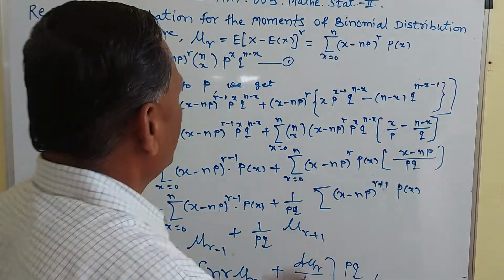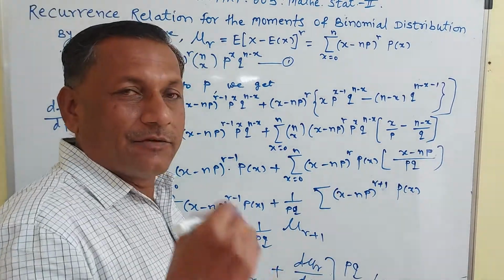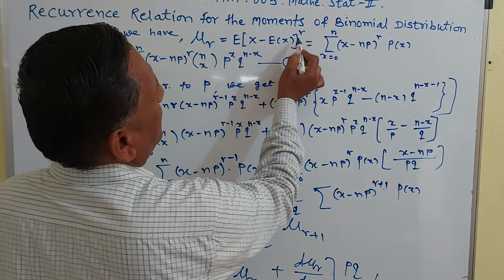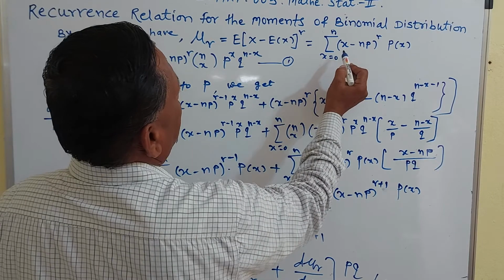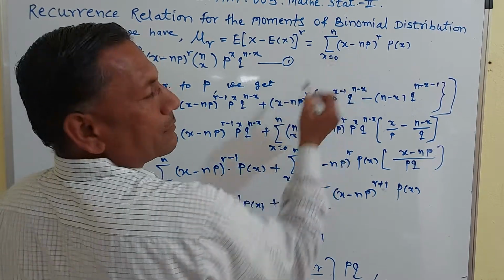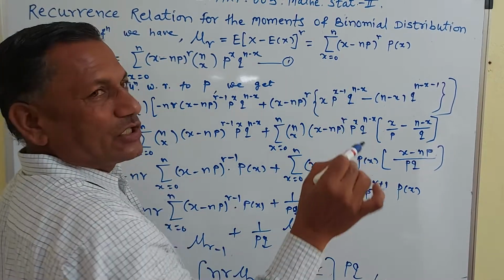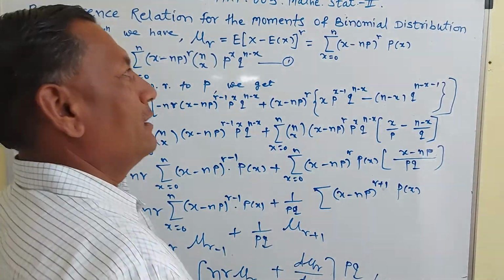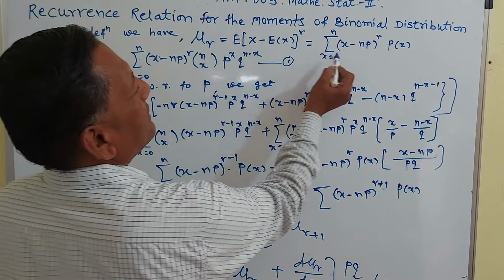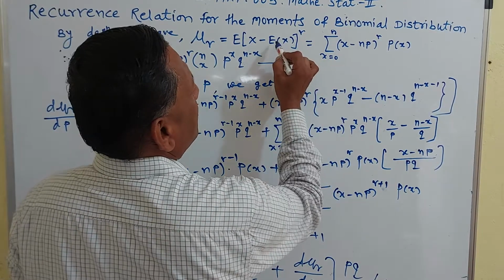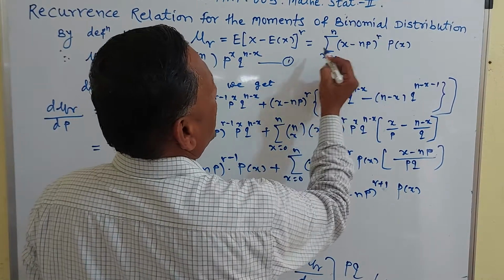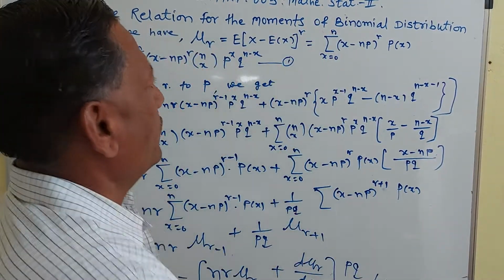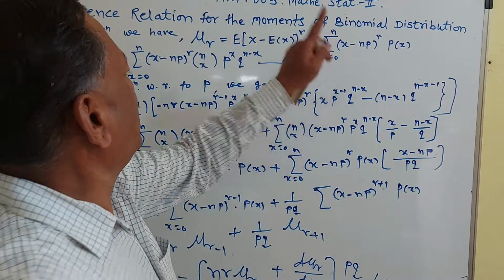Now you know that the mean of the binomial distribution is np and the variance is npq. So the expectation of (X minus np) raised to r, by the definition of expectation: the expectation of X is equal to the summation of x into p of x if X is a discrete random variable. Here, (x minus E of X), which is np, raised to r into p of x, where x goes from 0 to n by the definition of mathematical expectation.